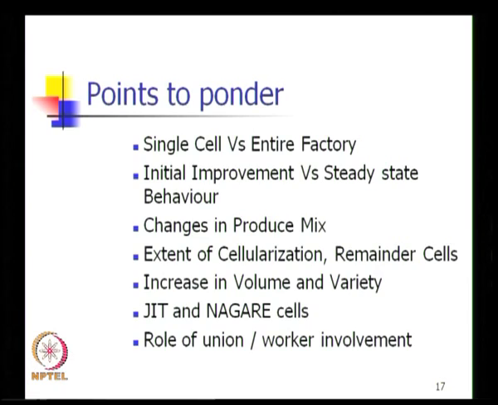The second point is initial improvement versus steady state behavior. When the first cell or the pilot cell is created, the pilot cell produces one particular product. Many times it is seen that the initial improvement will be very high, which could sometimes create unnecessary expectation or very high expectation when the entire plant is converted to cellular manufacturing. For example, the pilot cell may give an additional 40% gain, whereas when the entire plant is converted, one would get only about 20% gain in the production time.